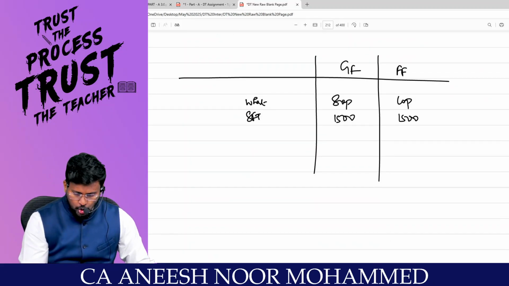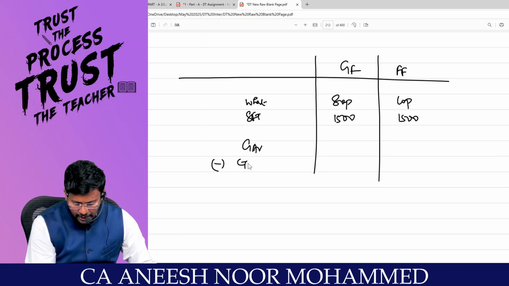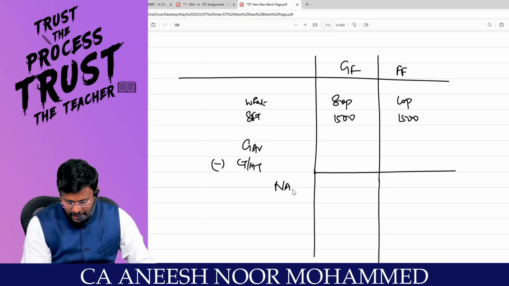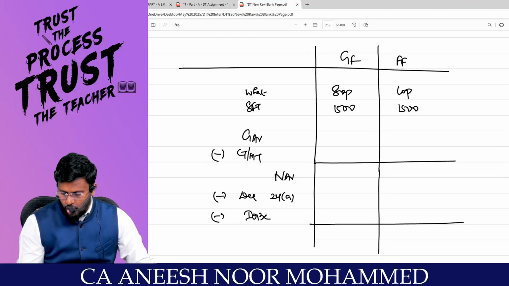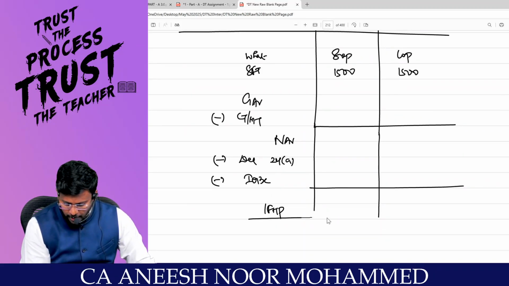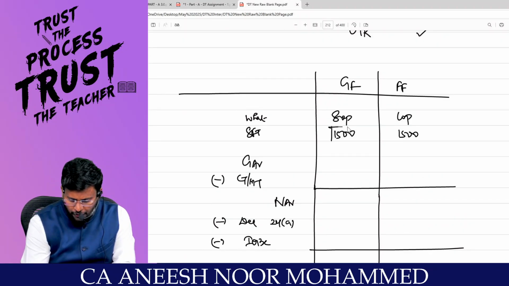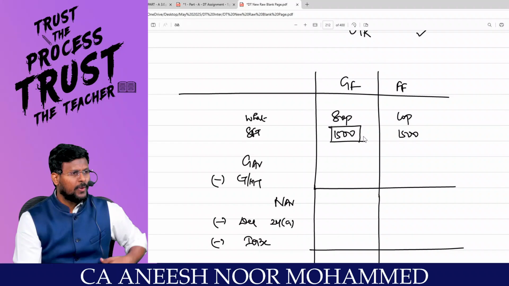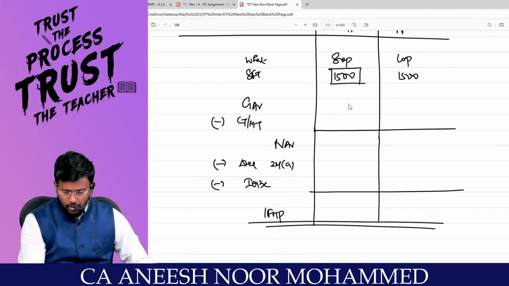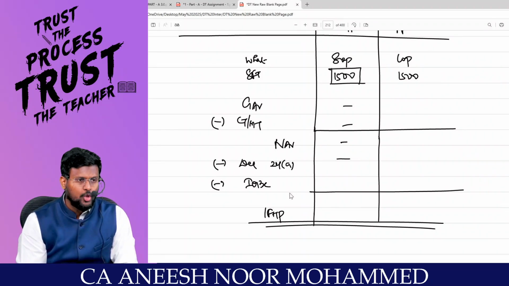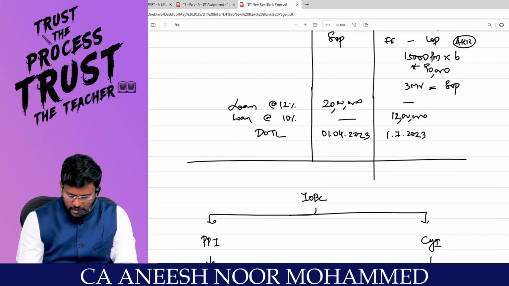Correct? So if you see, gross annual value less LTBMT paid by the owner, you will get the answer as net annual value. Less deduction under section 24A. Less deduction under section 24B, which is interest on borrowed capital, you will get the answer as income from house property. Right? Actually, what has happened is the first 1500 SFT throughout 12 months was self-occupied. Correct? So GAV will be nil, LTBMT will be nil, NAV will be nil, 24A will be nil. You will have only IOBC. Correct? My dear lovable students, what is the IOBC?